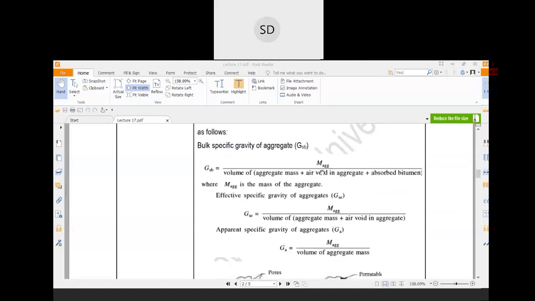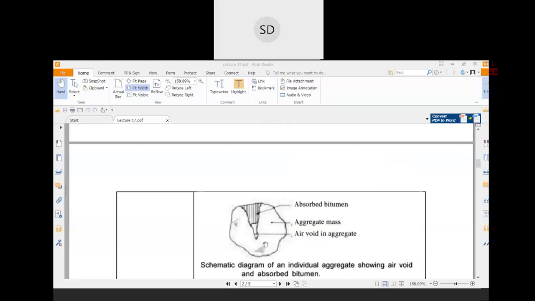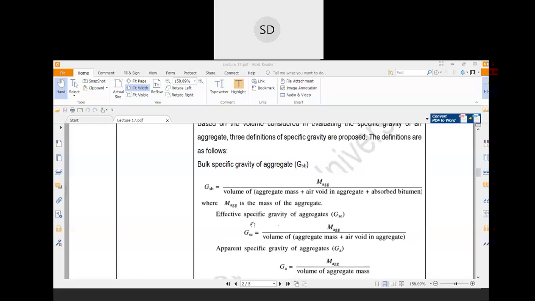Then another definition comes, which is called effective specific gravity. In the effective specific gravity, you will only consider the volume of aggregate mass and air voids in the aggregate. You will not consider the portion of the absorbed bitumen. So this is effective specific gravity.